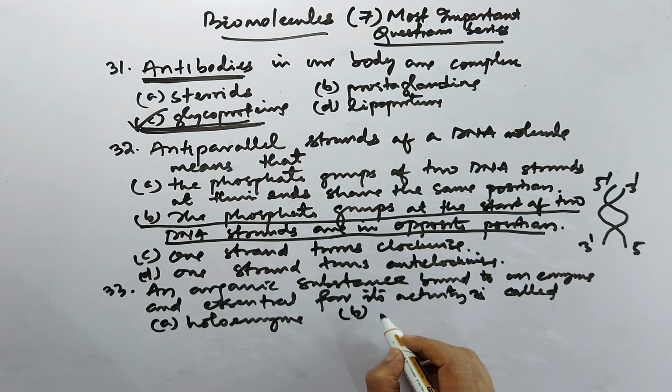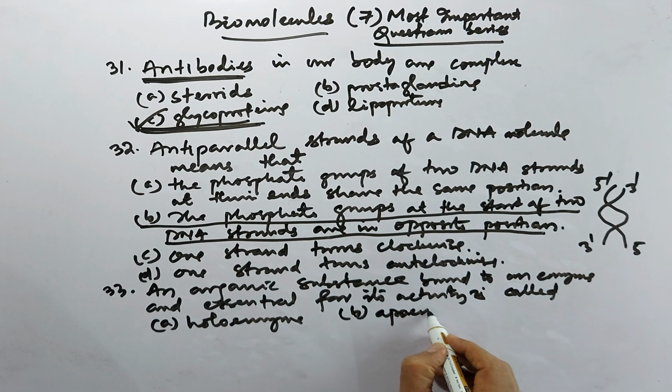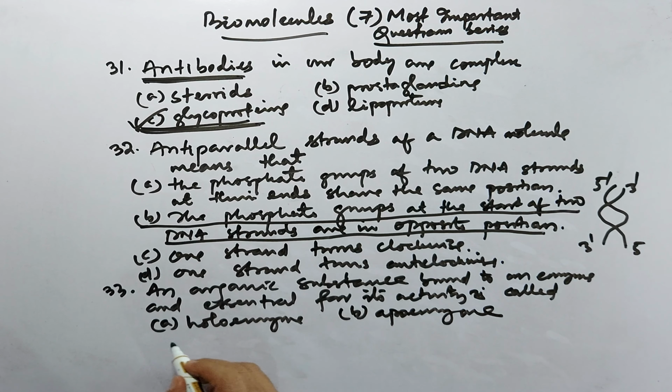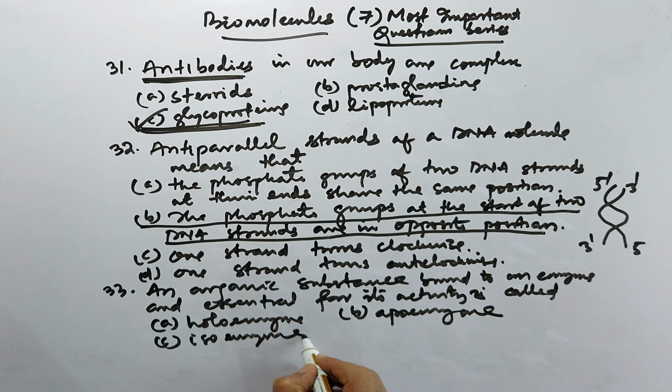Second one, apo enzyme, and third one is iso enzyme, and coenzyme.